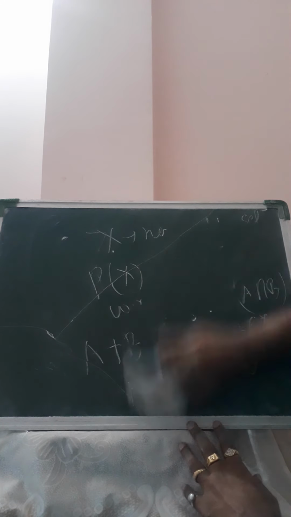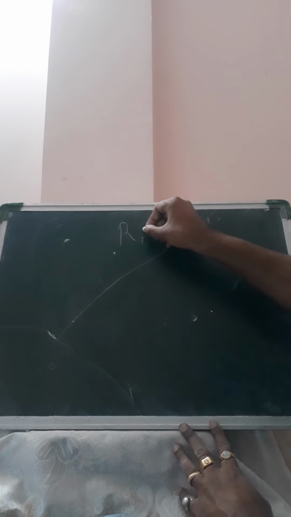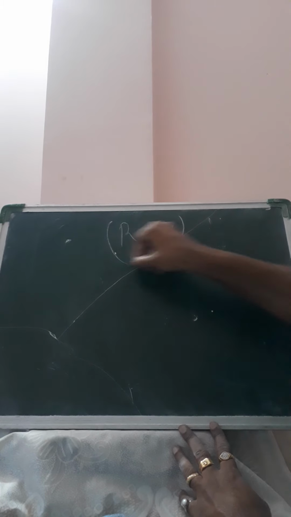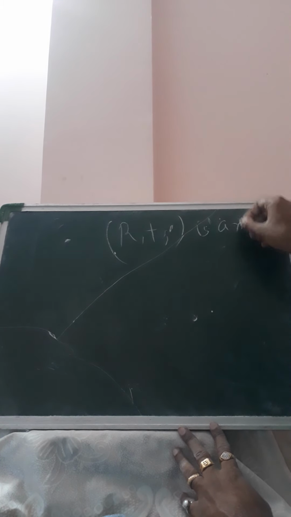Now we have some results for rings. Suppose R is a ring. We denote the first operation by addition and the second operation by multiplication.